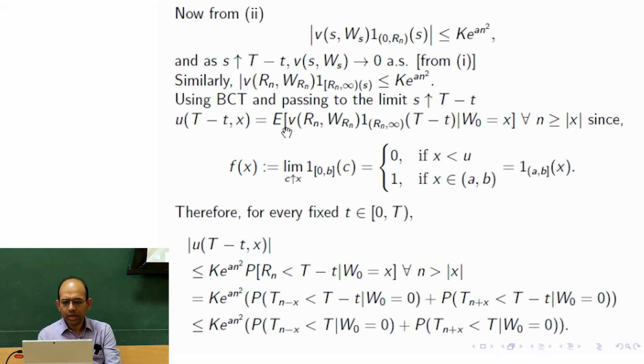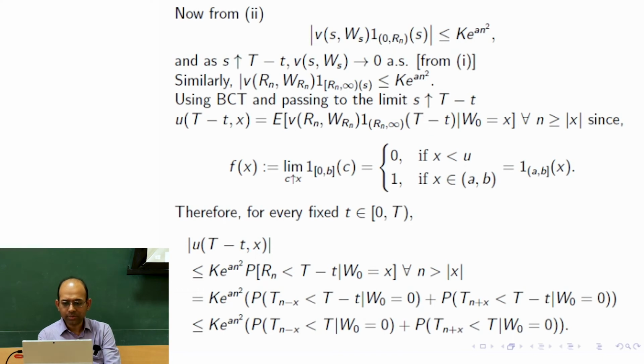So here V of Rn, W_Rn times an indicator. Earlier I had the closed interval Rn to infinity, but when I take s tends to capital T minus small t, that means from below going up, then the limit would be the indicator function of the open interval Rn to infinity of T minus small t.